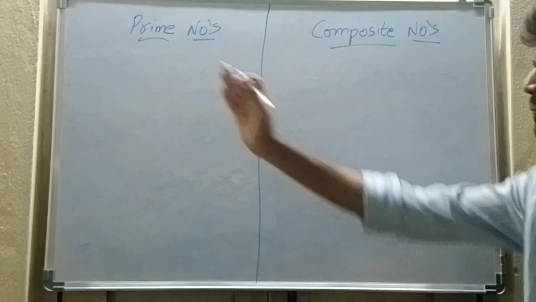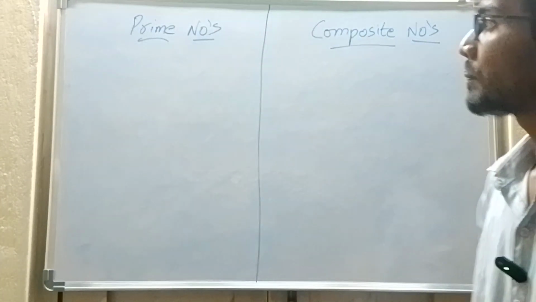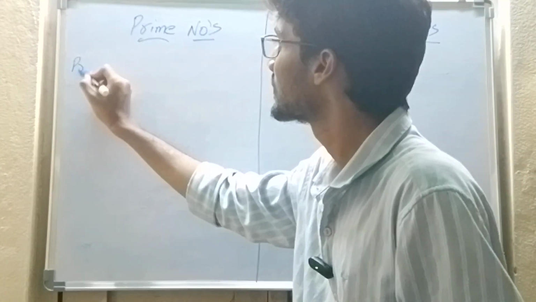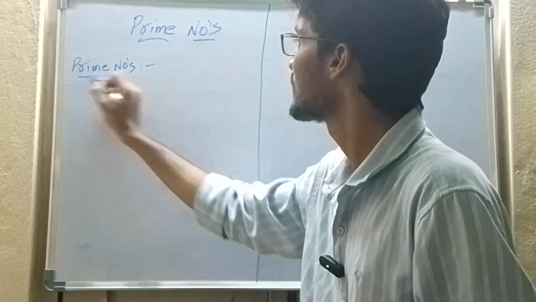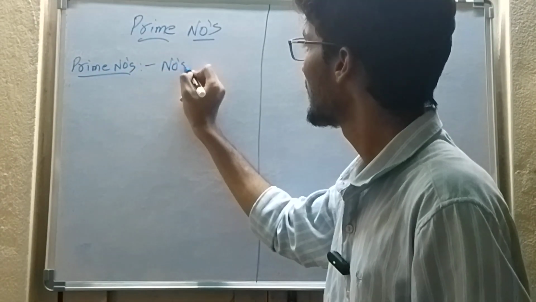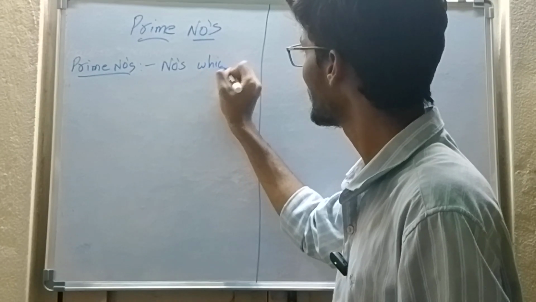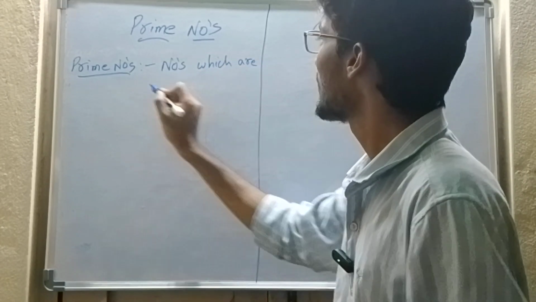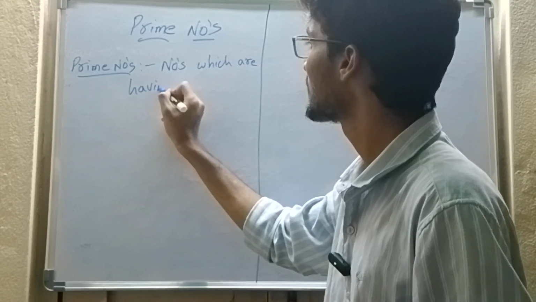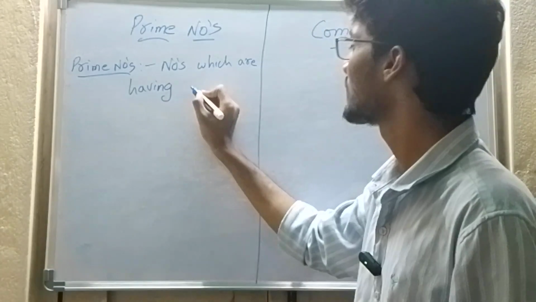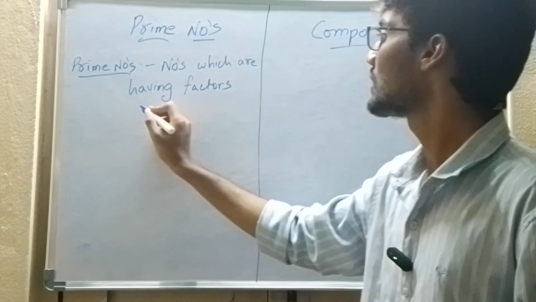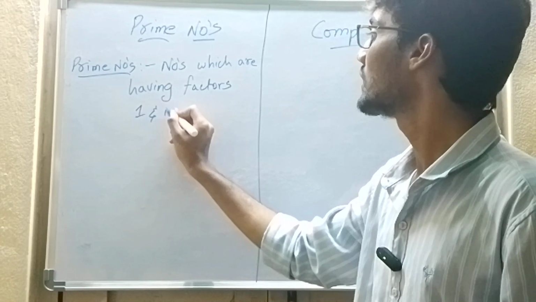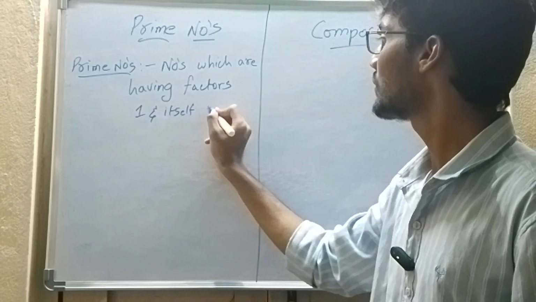And let us see what prime numbers and composite numbers are. Prime number means numbers which are having factors 1 and itself only.